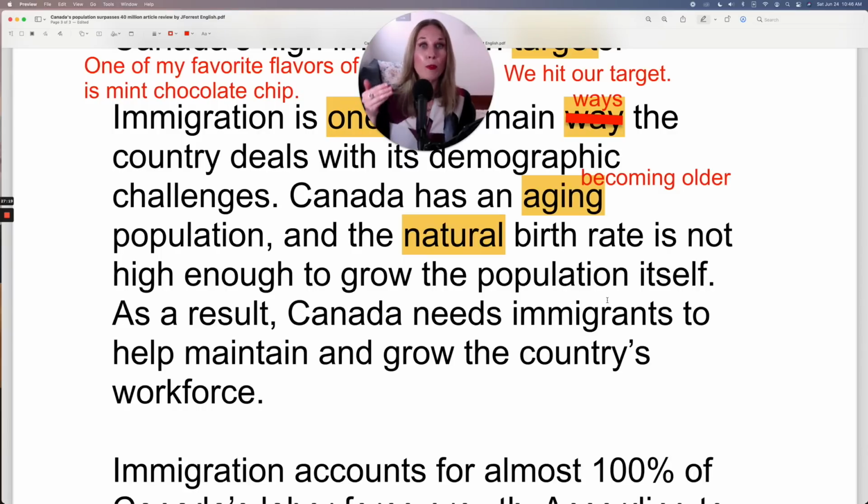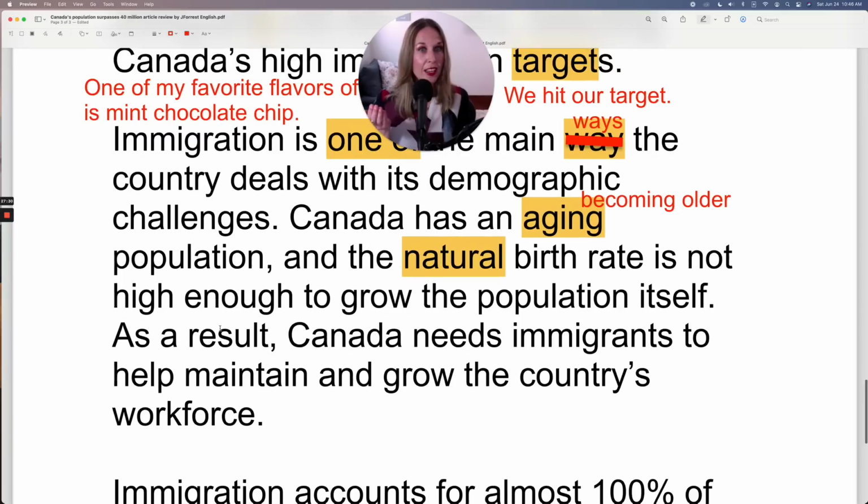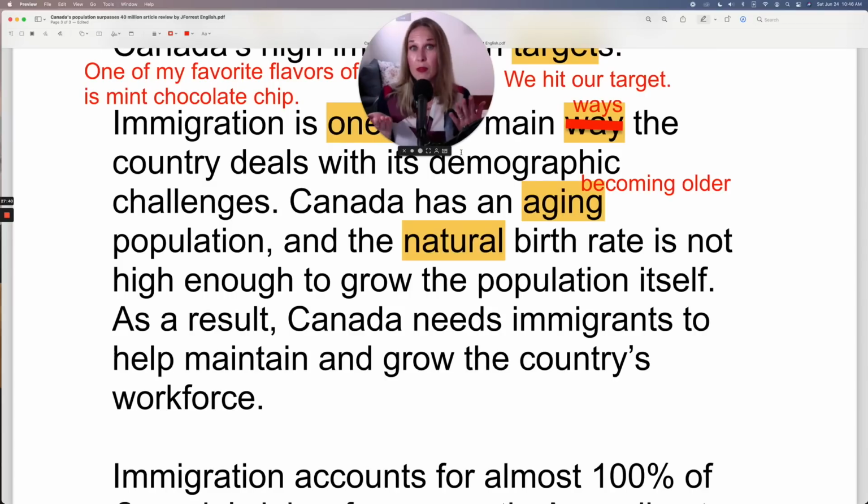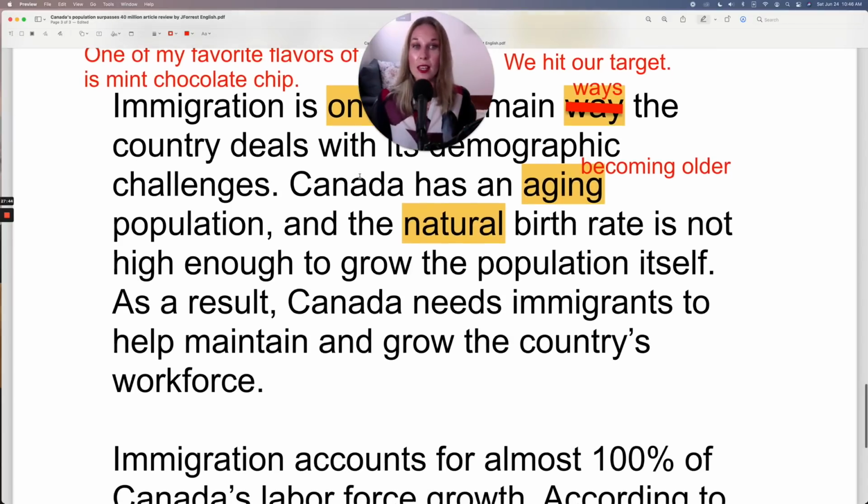We need people from other countries, maybe you, to come to Canada permanently to help maintain and grow the country's workforce. Because remember, I said the baby boomers are exiting the workforce because they're all 60, 70 years old. They're ready to retire. So again, if you haven't shared in the comments, I would be very interested to know if this is a situation that your country is dealing with as well.